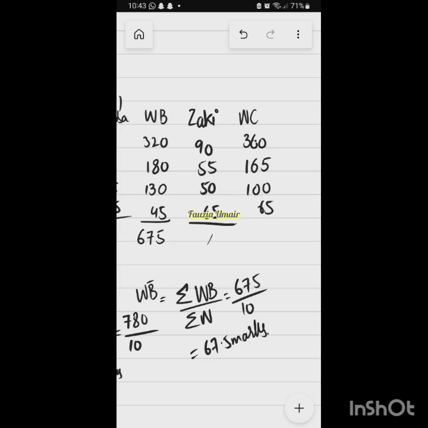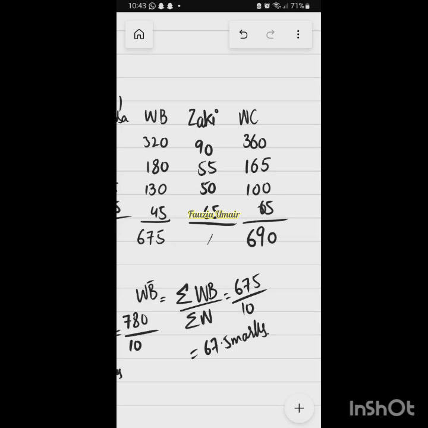This is the weightage the marks are getting. So the total, if you add all of them, is 690, right? So the weighted mean of the third student WC is equal to sigma WC.